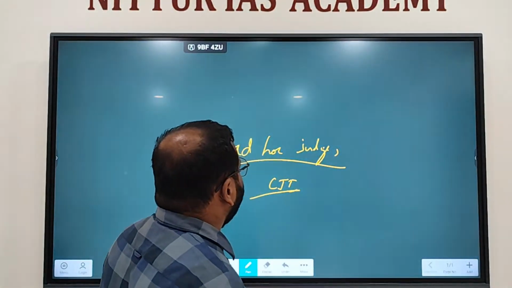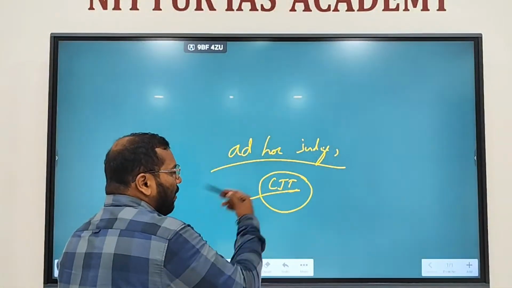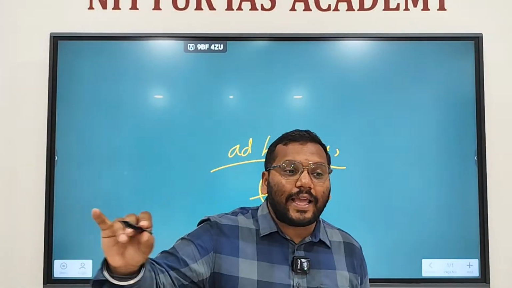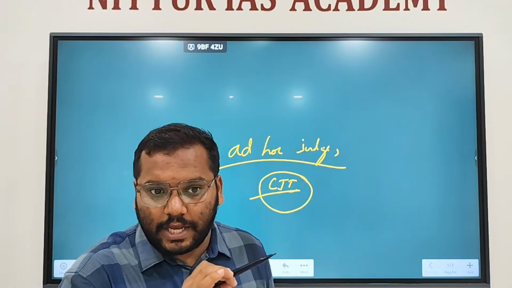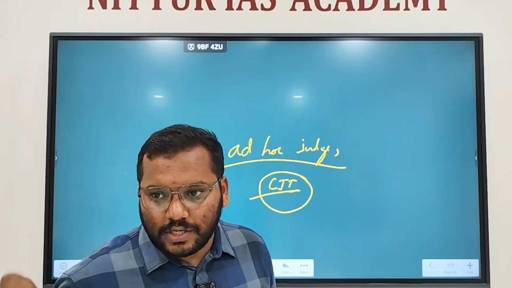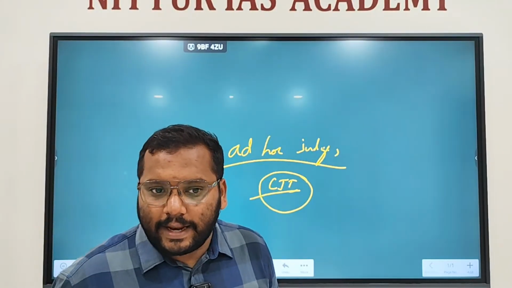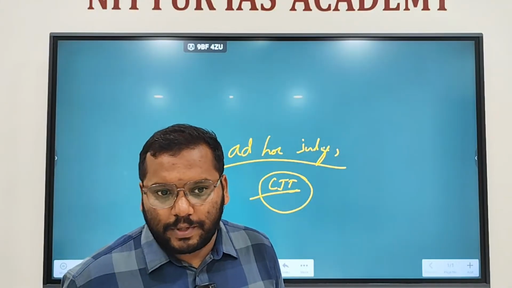When there is no quorum in the Supreme Court, then the CJI can appoint a judge of the High Court who is qualified to be appointed as a judge of the Supreme Court. He should meet those qualifications, 5 years. That qualification should be fulfilled by him. Then he can appoint him as a judge of the Supreme Court.